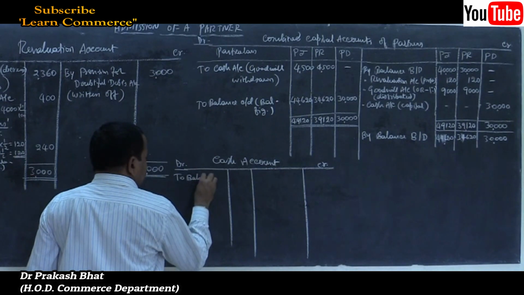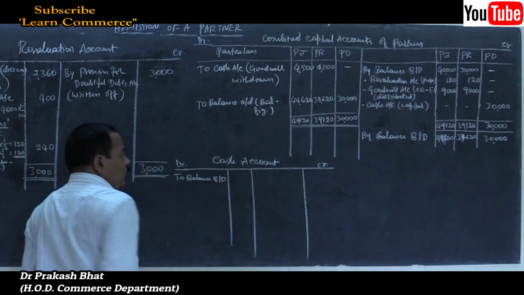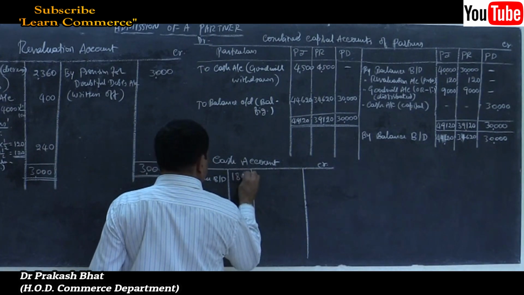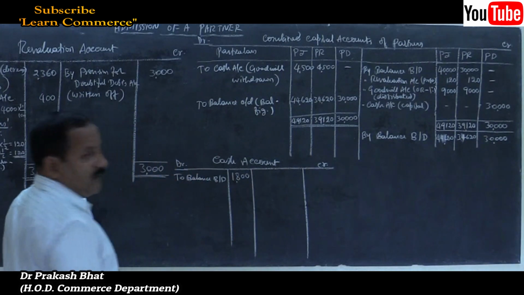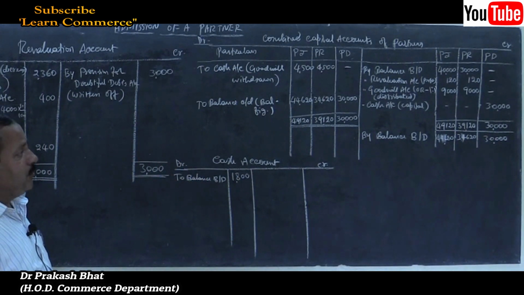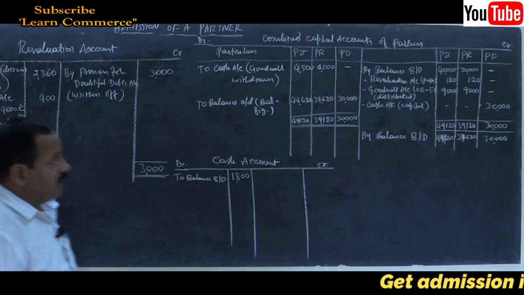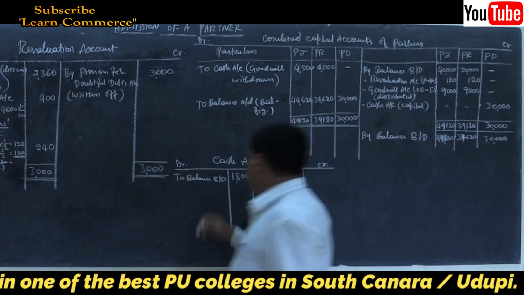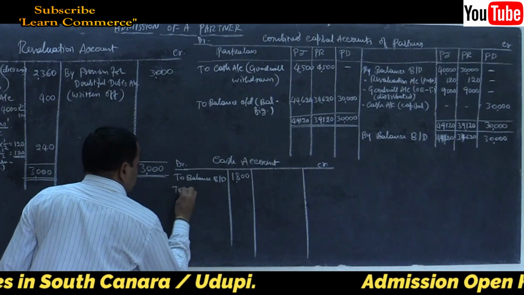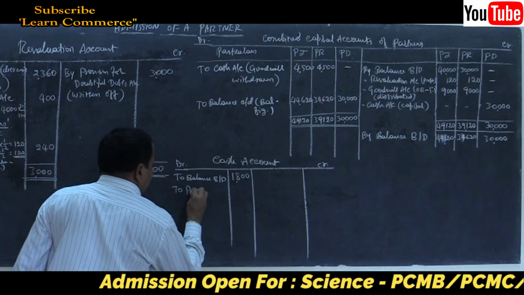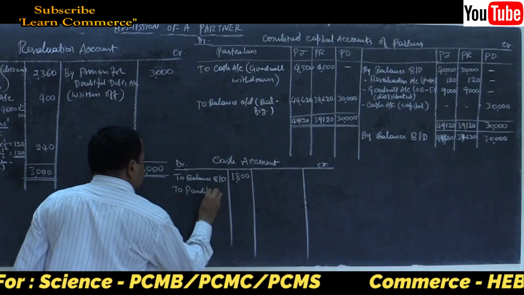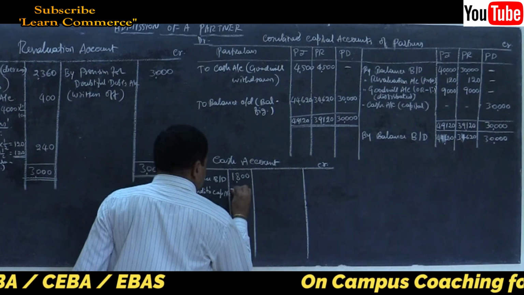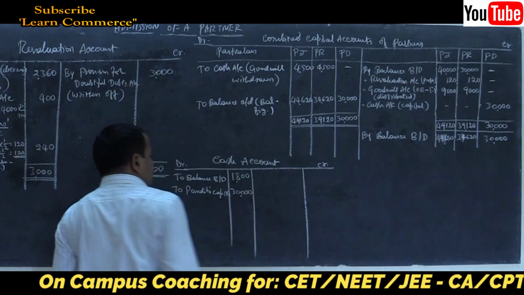To balance brought down, refer to the old balance of cash in the old balance sheet, 1,800. Then the movements of cash. Cash received from the new partner towards capital: cash account debit to Pandit's capital account, 30,000.